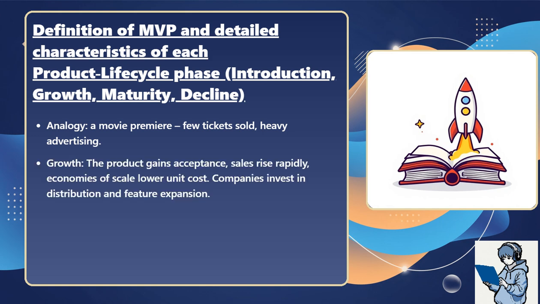Growth: the product gains acceptance, sales rise rapidly, economies of scale, lower unit cost. Companies invest in distribution and feature expansion. Analogy: a viral video that spreads quickly and gets more views each day.